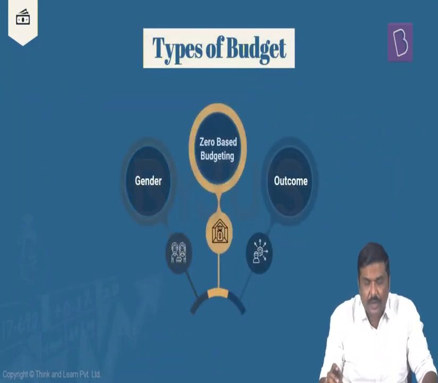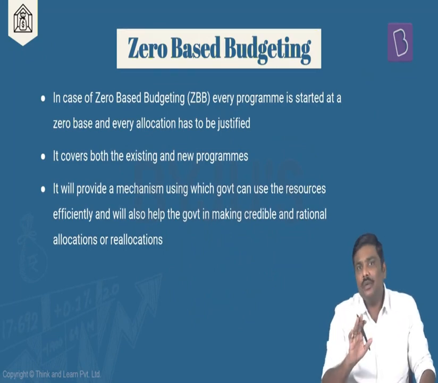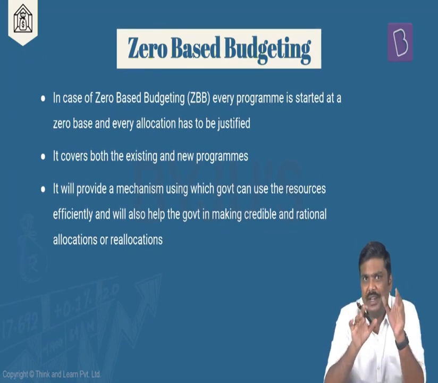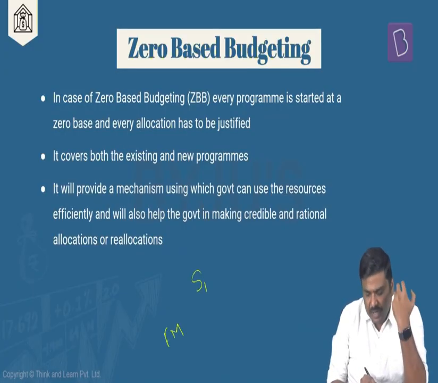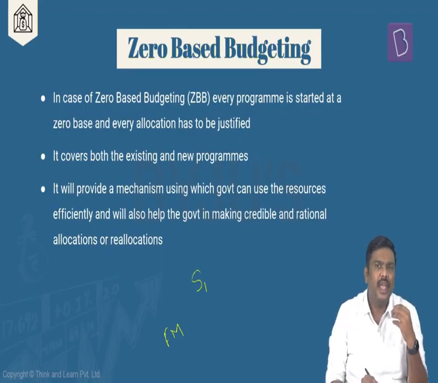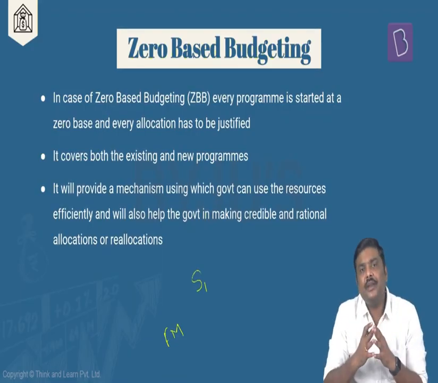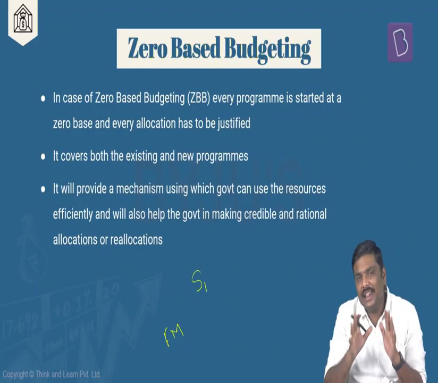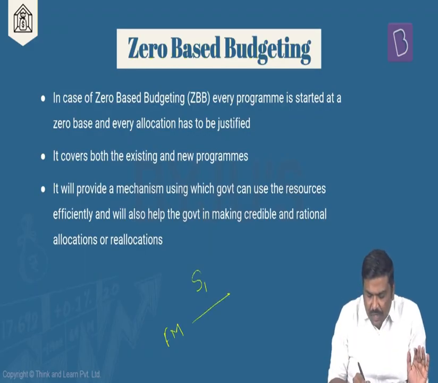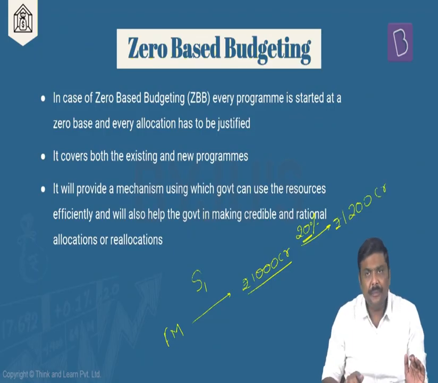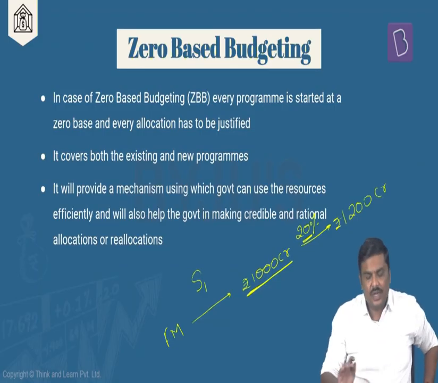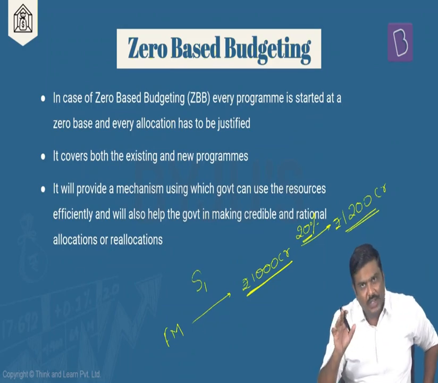Let me go to the next one, zero-based budgeting. Now, what do you mean by zero-based budgeting? Before looking at zero-based budgeting, let me give you an example. Imagine situation one. Here is the finance minister, and here is a minister for a particular ministry. Okay, education, health care, whatever it is. So in this year, the finance minister will basically tell the minister, last year I had allocated, let's say, 1,000 crore rupees for your budget. This year, I will increase this by just 20% to 1,200 crore rupees. Is it okay? Last year the allocation was how much? 1,000 crores. This year I will simply increase it to 1,200 crores.